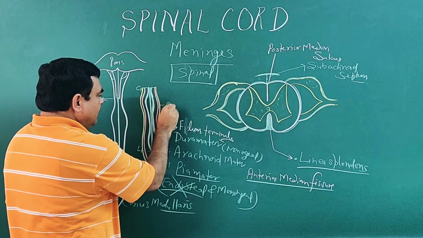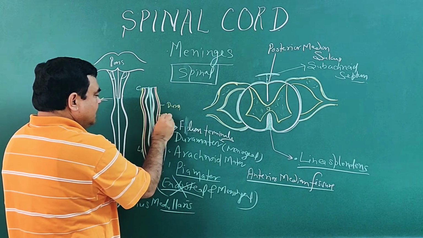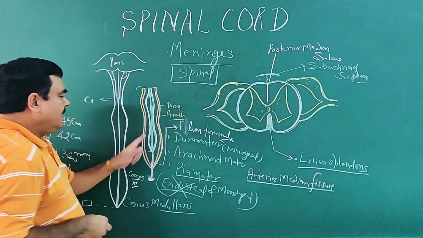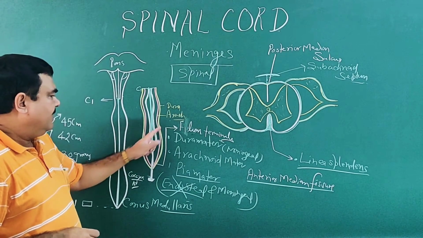So this is dura mater, and next layer this is arachnoid mater, and innermost is pia mater.